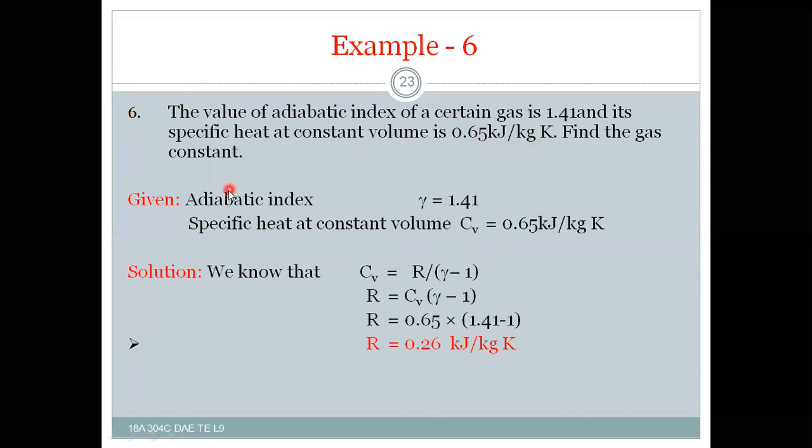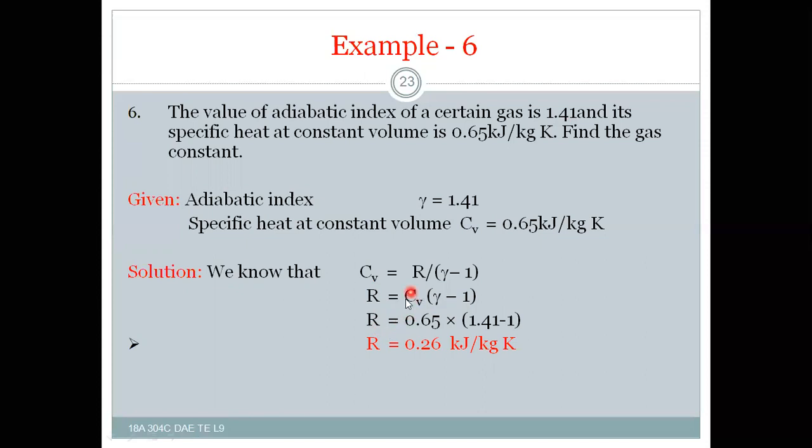Very simple. I think it is a simple problem, as there is a relation between Cv and also gamma. So the adiabatic index gamma is equal to 1.41, and specific heat at constant volume Cv is equal to 0.65 kilojoule per kg Kelvin. As we have Cv is equal to R by gamma minus 1, R is equal to Cv into gamma minus 1.